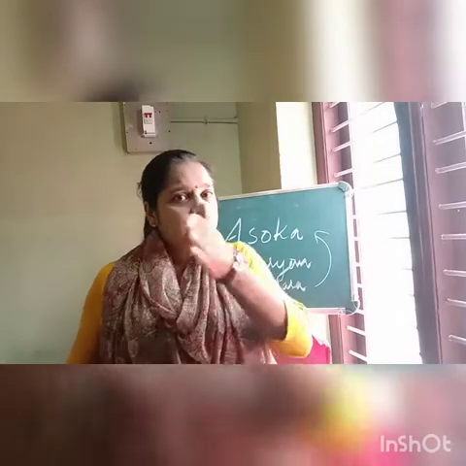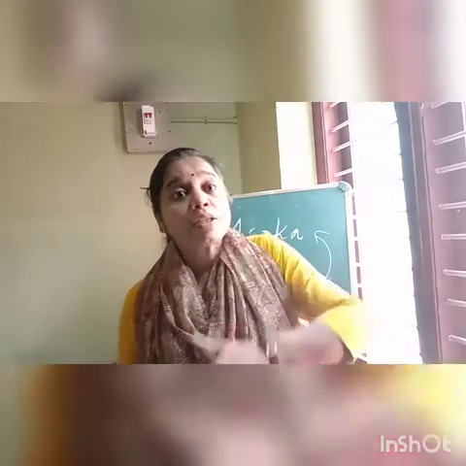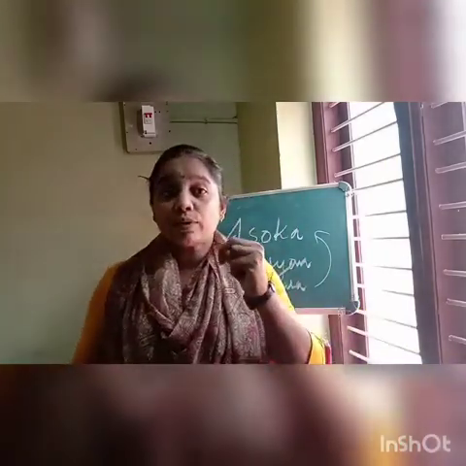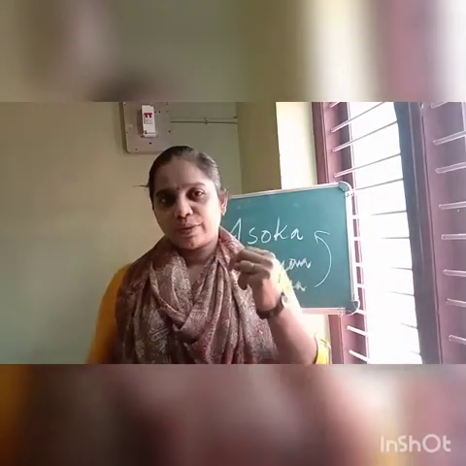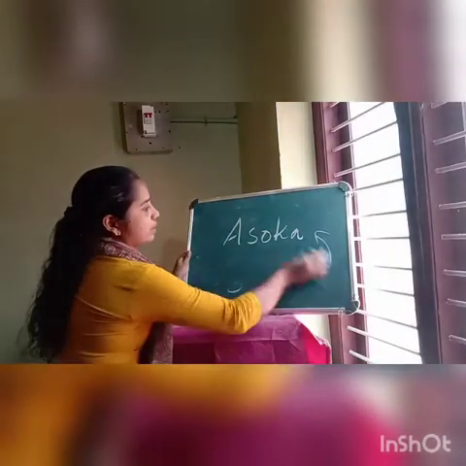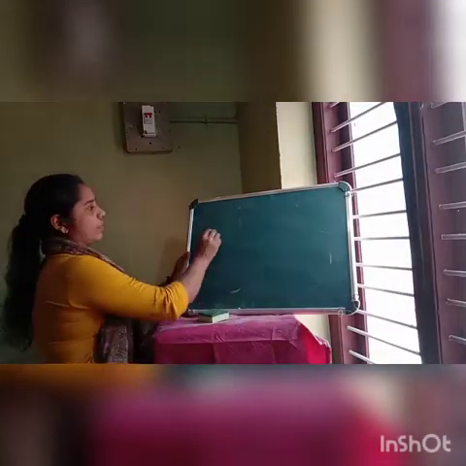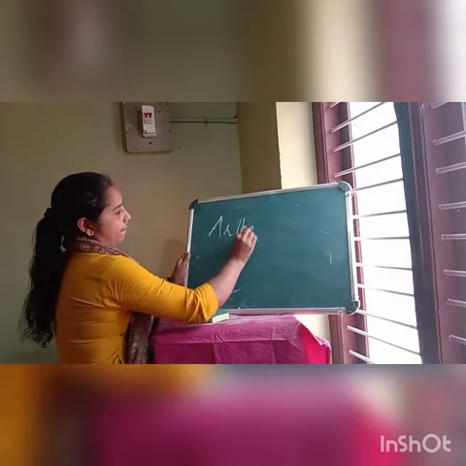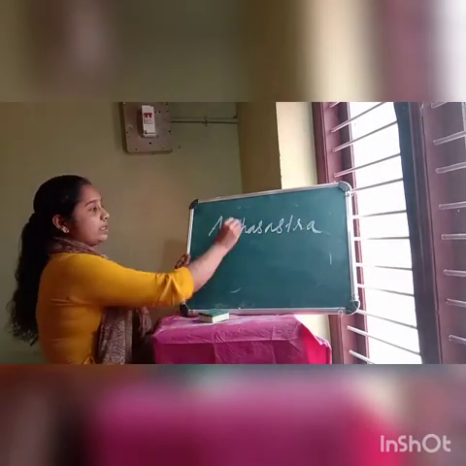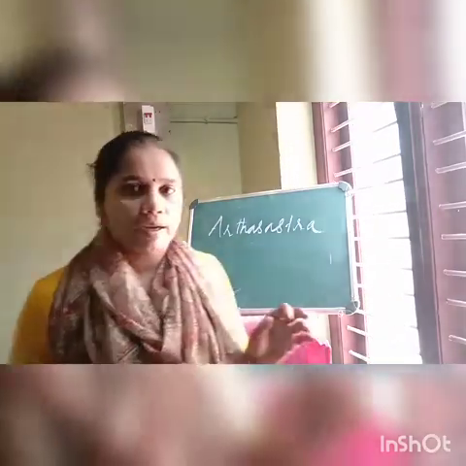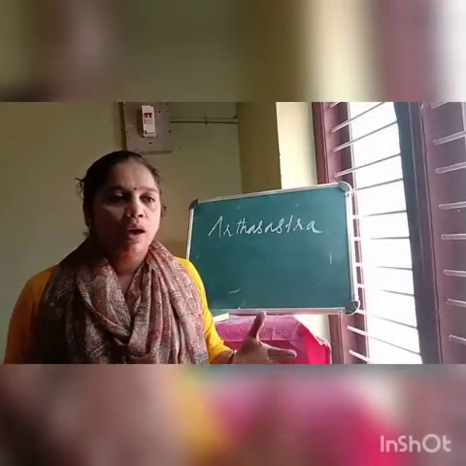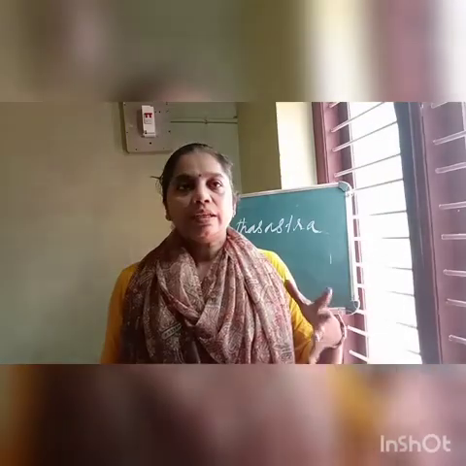Okay, the next section is literary source material. Here we can see two types of literary source material. So two examples. First one, Arthashastra of Kaudilya. Who is Kaudilya? Kaudilya is also known as Chanakya.